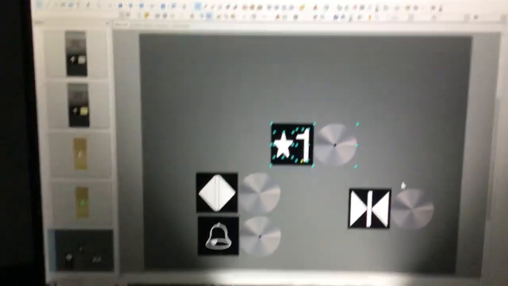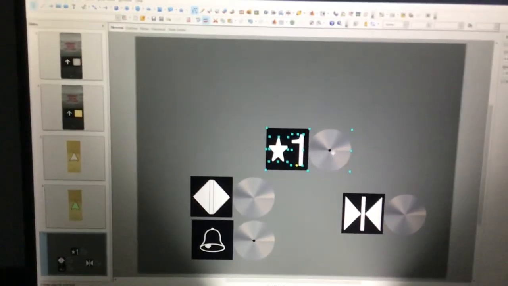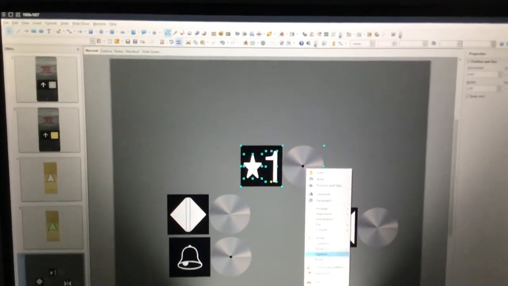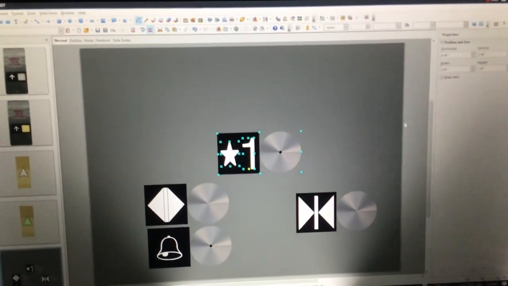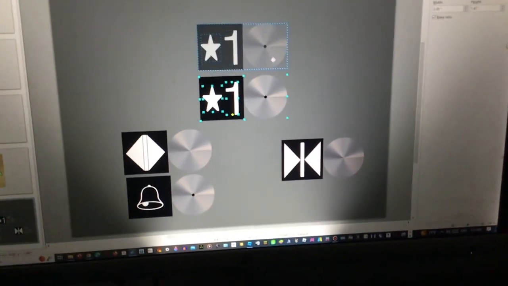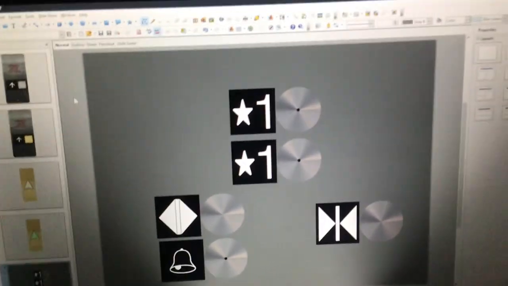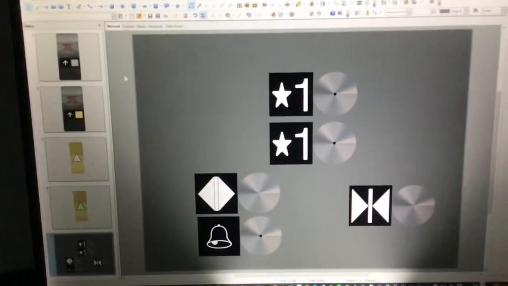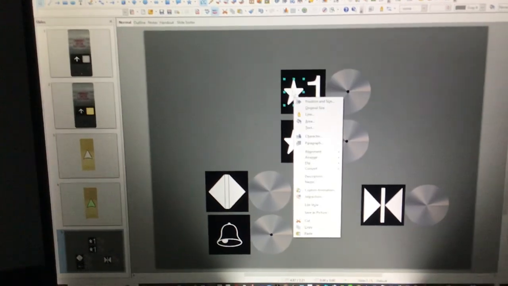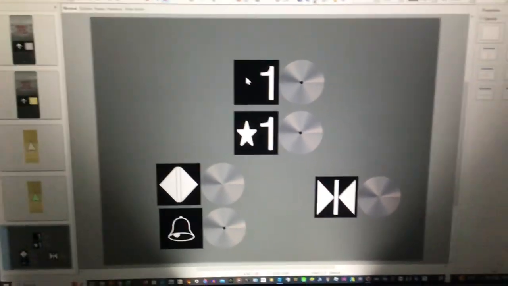Now we're going to make a second floor. Okay, copy. All right, I'm going to paste it. So, what we are going to do is remove the star from here. Just going to click delete.